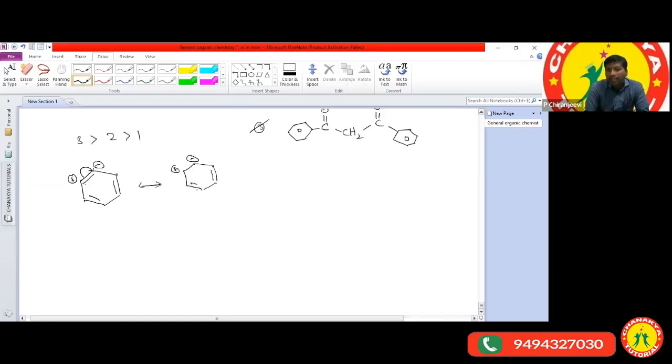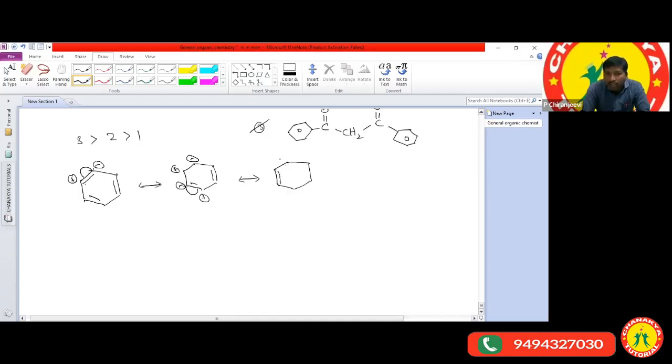In the second case, when these pi electrons are shifted onto this carbon atom, this carbon gets a negative charge and this carbon gets a positive charge. Between the positively charged carbon atom and the negatively charged carbon atom, a new pi bond is formed, and whenever a new pi bond forms, you get a new structure.